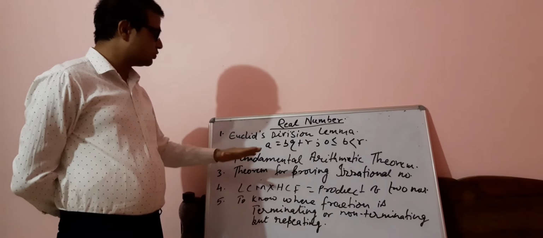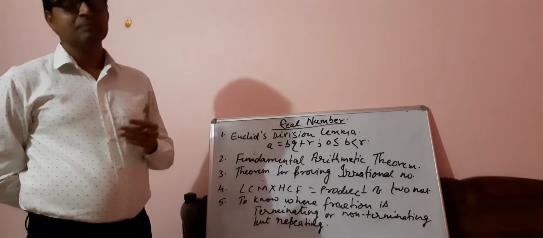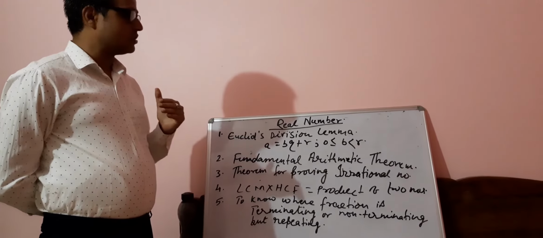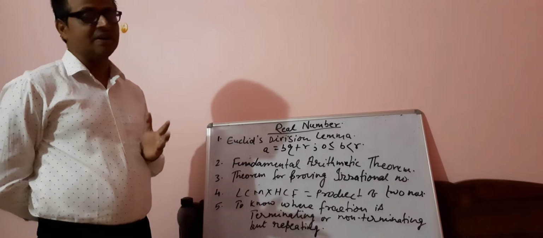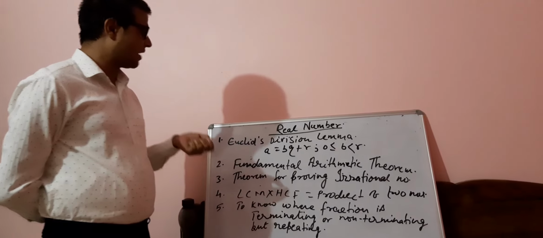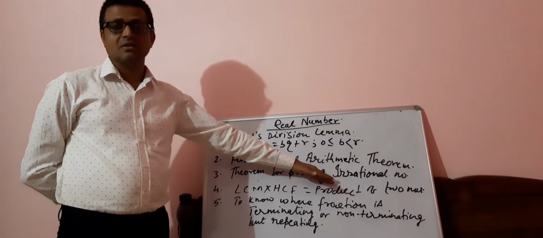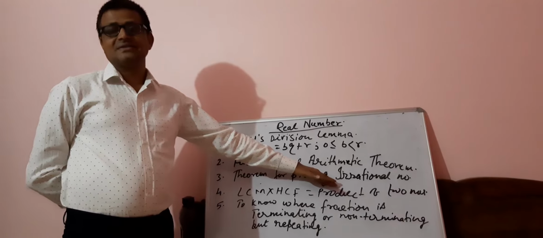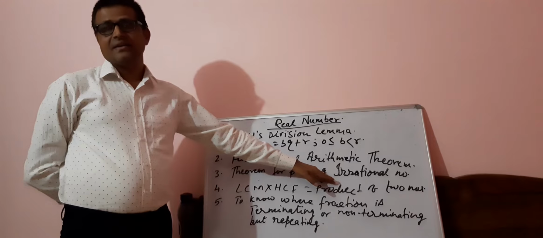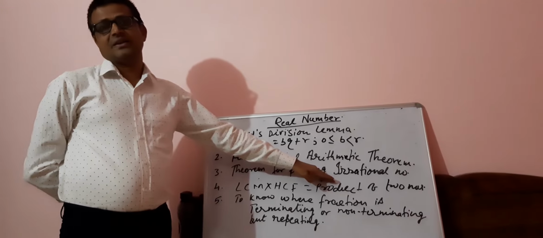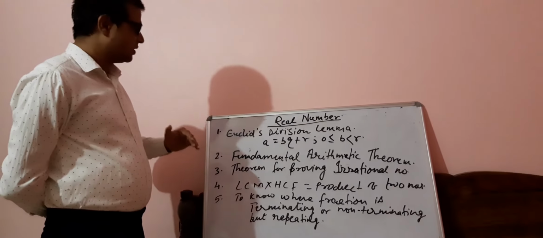Then there is a theorem which helps you prove that a number is irrational. I also proved root 5 and root 2 irrational in my last video. I am repeating the theorem we use: if p square is divisible by a, then p is also divisible by a, where a is a prime number.